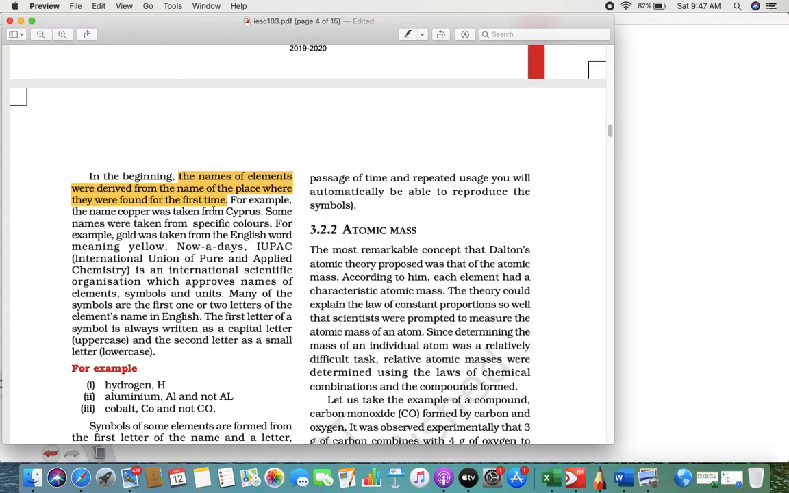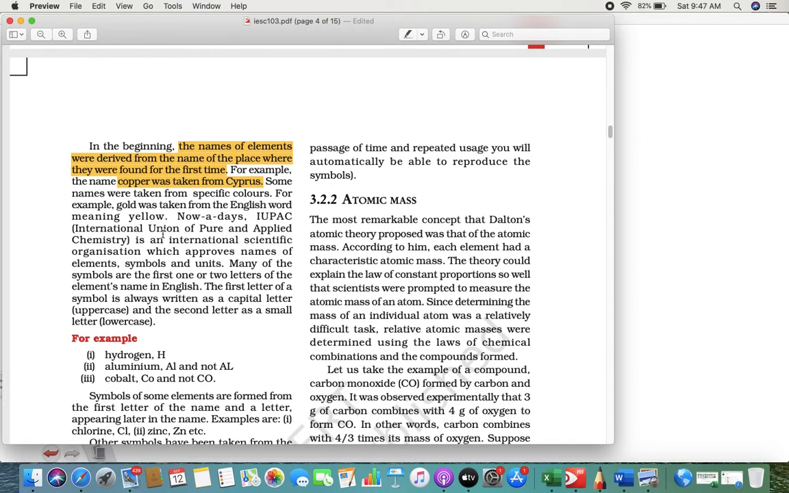For example, copper was found from Cyprus, so we have given the name copper. Even gold is yellow in color, that's why they named it gold. But nowadays, let's say any of you did research and found a new element, is it possible to name it like that? No, because we keep on researching and getting new things.